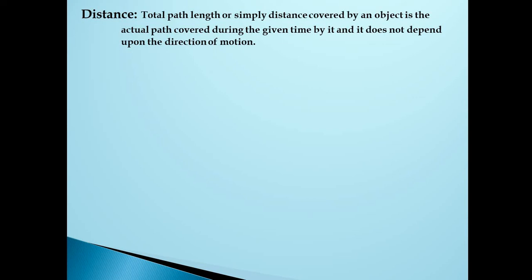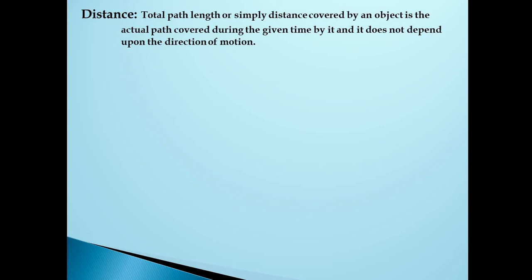Distance is the total path length covered by an object, or simply the actual path covered during the given time by the object, and it does not depend upon the direction of motion. So distance is simply the total path covered by an object in given time.